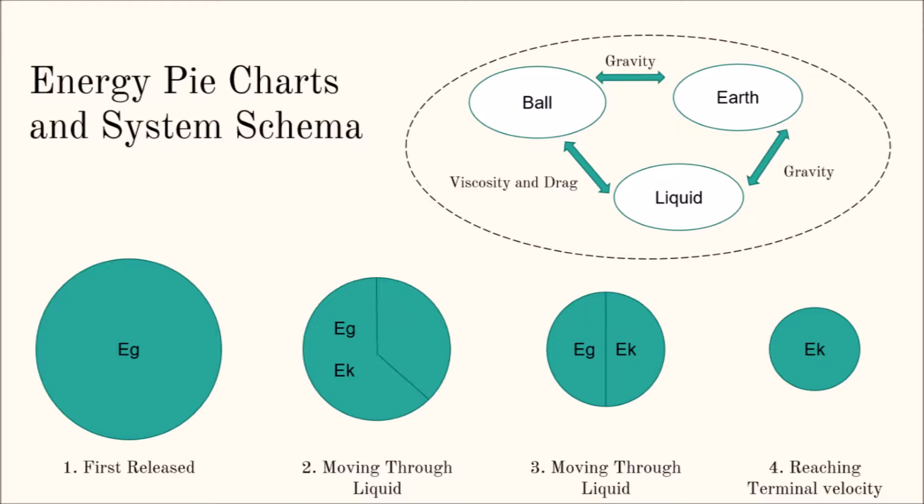Second of all, we have a system schema that demonstrates the relevant forces in our experiment and their origins, which are the force of gravity on the ball bearing as a result of the Earth, and the resistive forces as a result of the fluids. Finally, the energy pie charts demonstrate how the gravitational potential energy of the ball bearing decreases relative to its kinetic energy as time passes, and how the total energy of the ball bearing decreases due to it being lost to liquid.